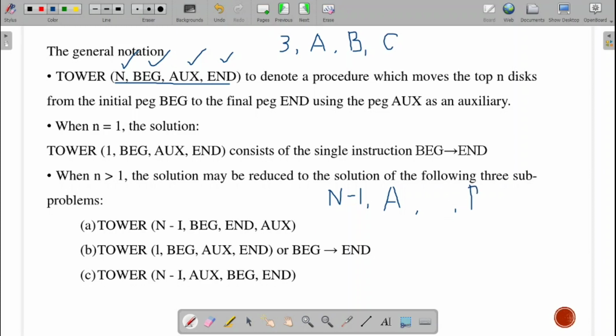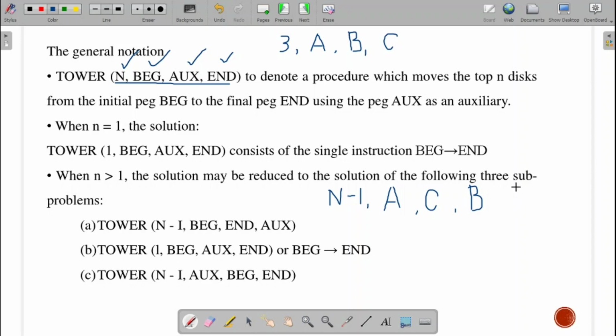What was B over there? B is your auxiliary. You have to look. From A to B, we move with C as our auxiliary peg. This is our first recursive call.